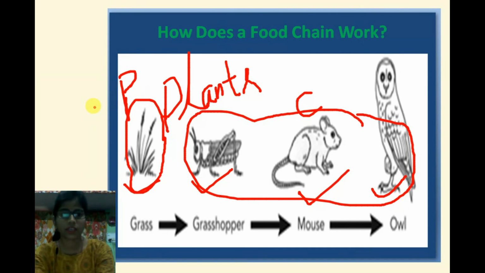I'm telling you again, what are producers? Plants are producers. Why? Because plants can make their own food. They can create their food by themselves. And what about animals? Animals are consumers because animals cannot make their own food. They depend on plants as well as other animals.